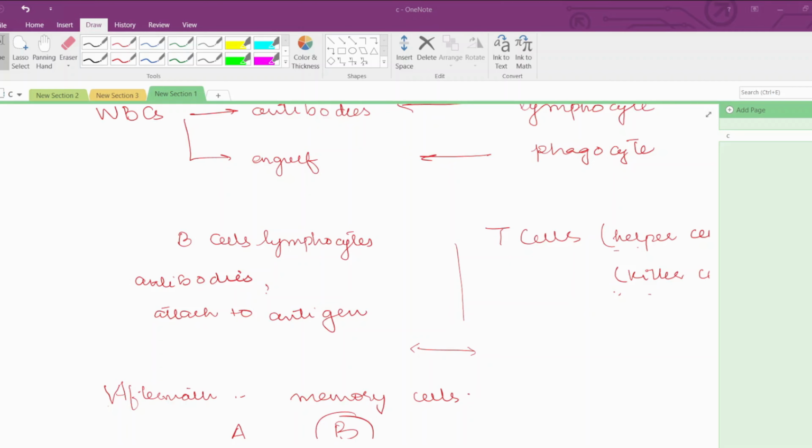When we talk about lymphocytes, there are two types of lymphocytes. One is the B cell, another is the T cell. B cells are produced by bone marrow, and they produce antibodies that get attached to antigens and destroy them. T cells are of two types, the helper cells and the killer cells. They can either help B cells or directly kill. Then the lymphocytes result in the formation of memory cells which remain in your body. So whenever that pathogen enters your body, they make the antibody within no time and save your body. Okay, so this is all for today.